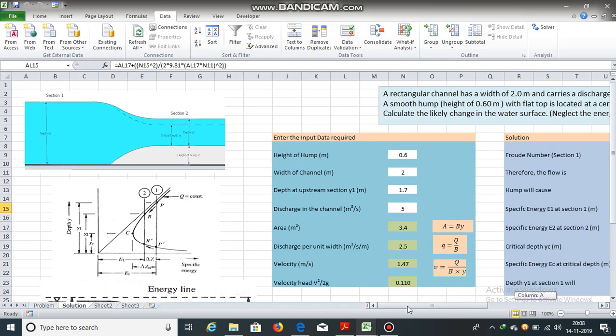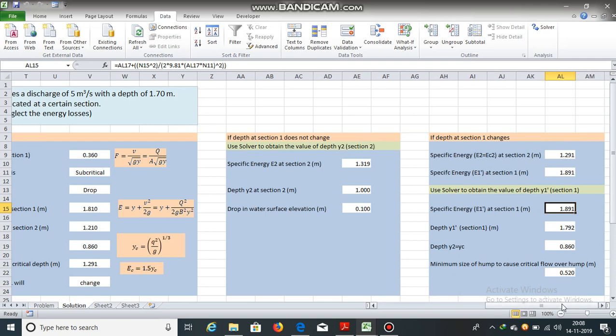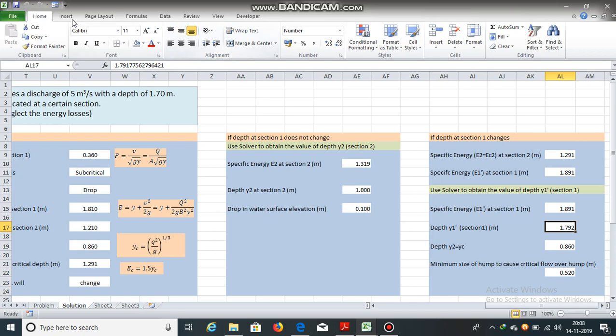So y1 will be 1.792 instead of 1.7, and then we'll get critical flow at section 2 and its depth will be equal to 0.860. So we have obtained new depth at section 1 and depth at section 2.